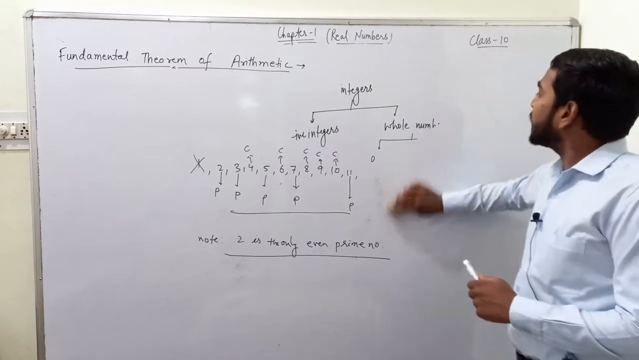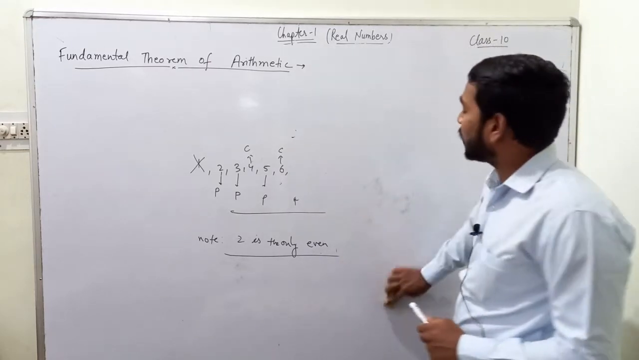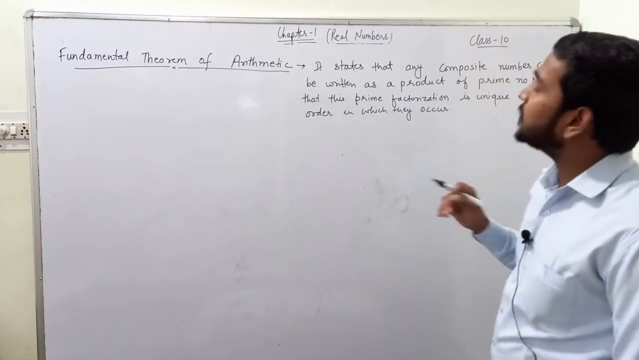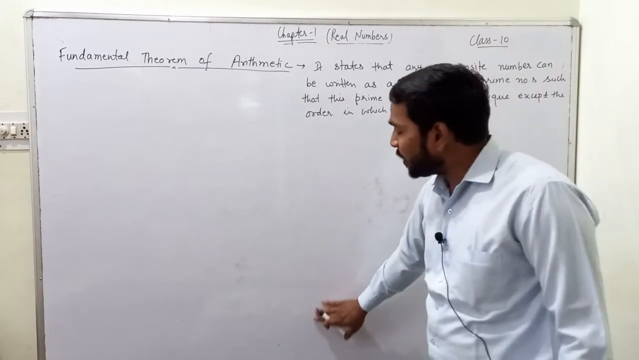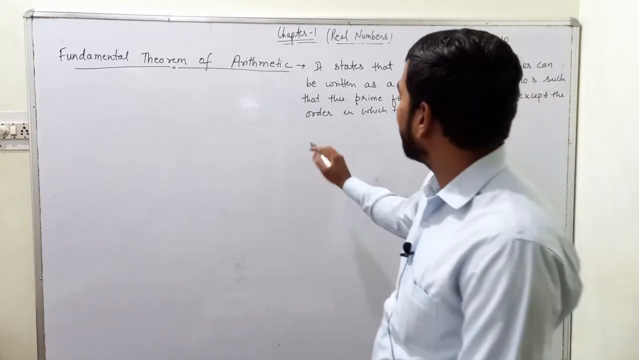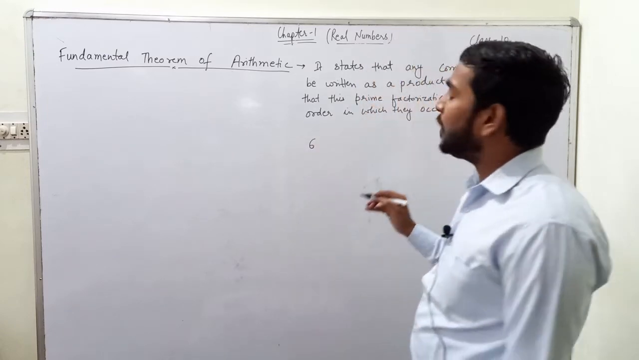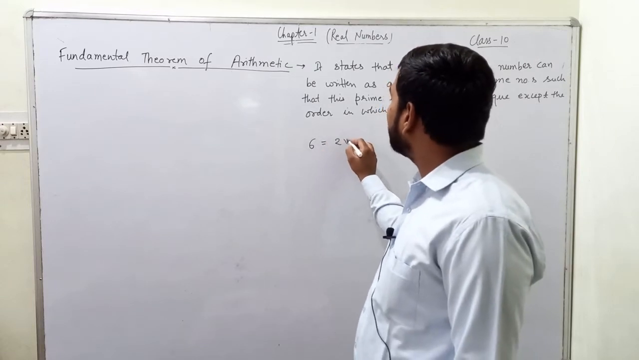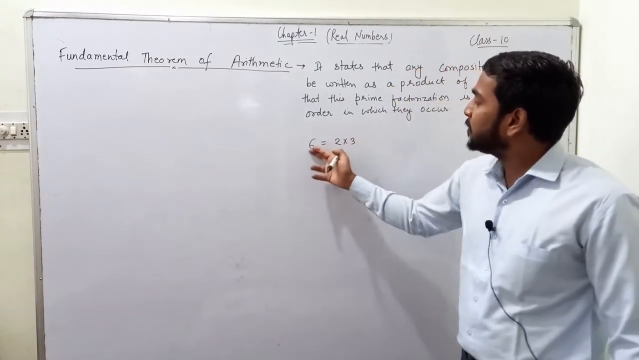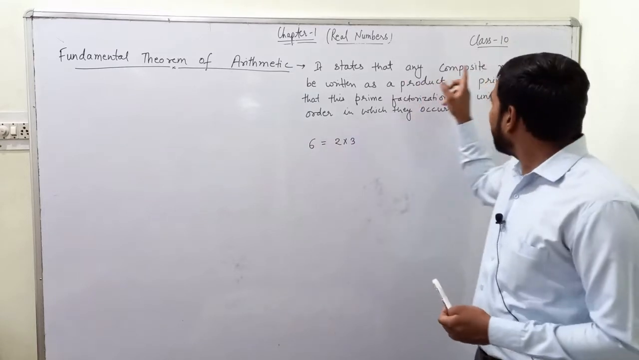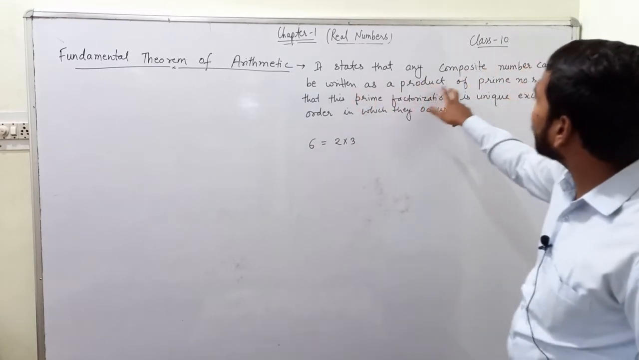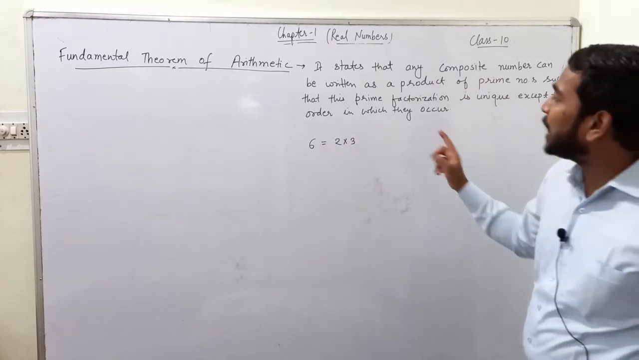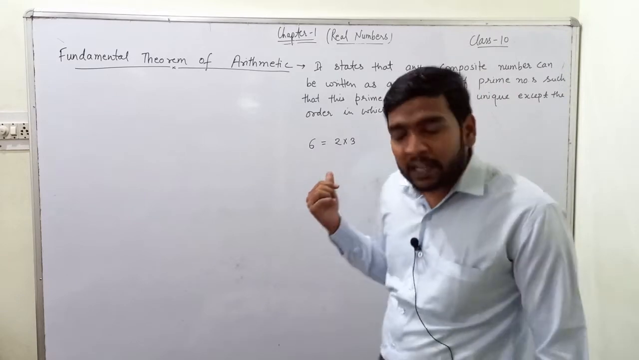First take a look at the statement of the fundamental theorem of arithmetic. The statement means that if I take a composite number, let the composite number be 6, I can write it as the product of prime numbers. The prime numbers are 2 and 3. If I multiply 2 and 3, then the result will be 6. So any composite number can be written as a product of prime numbers, such that this prime factorization is unique.